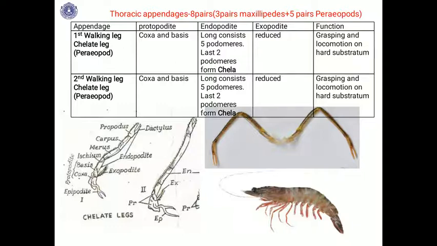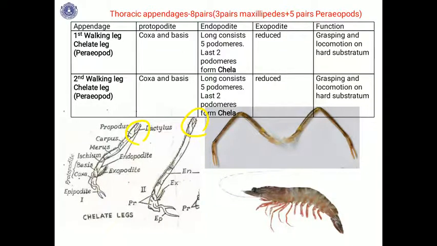In these 5 pairs of periopods, there are chelate legs. These are all used for walking, that's why they are called walking legs. There are 2 types of walking legs: 3 pairs of chelate legs and 2 pairs of non-chelate legs. Chelate means the last podomere of the endopodite has a fork-like structure, which is called chela. Whereas in non-chelate legs, you will not find this fork-like structure.